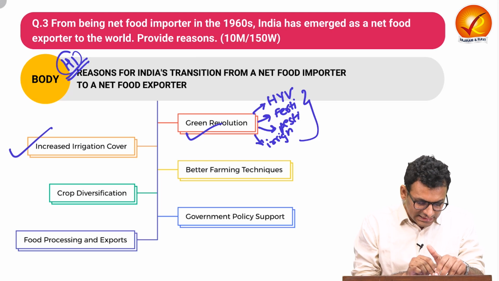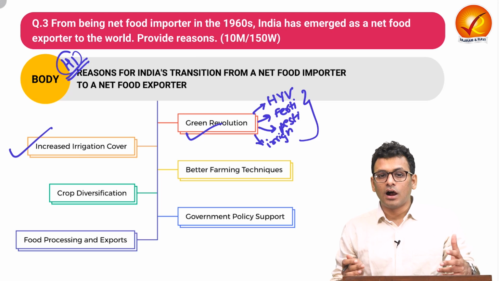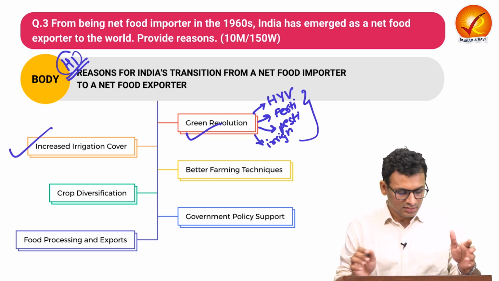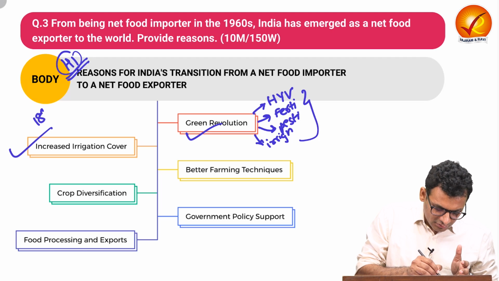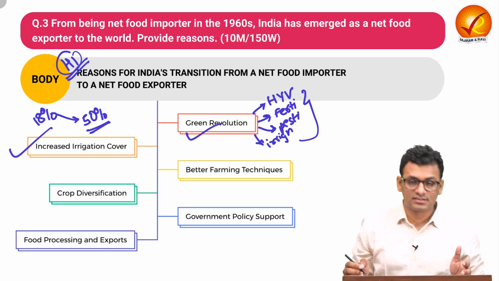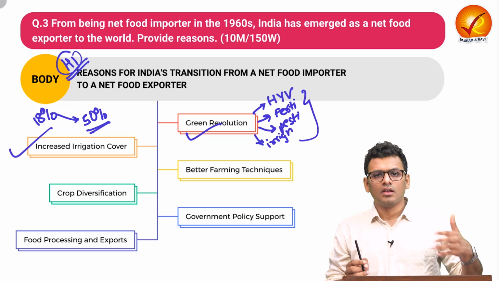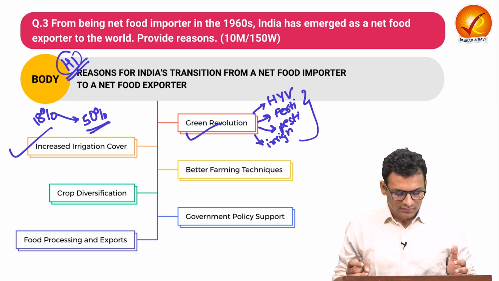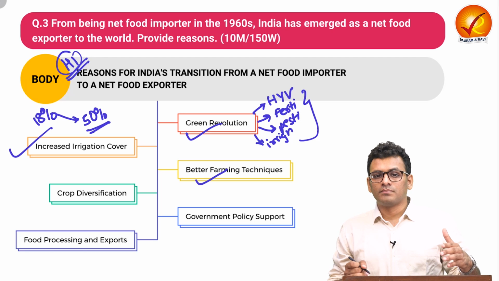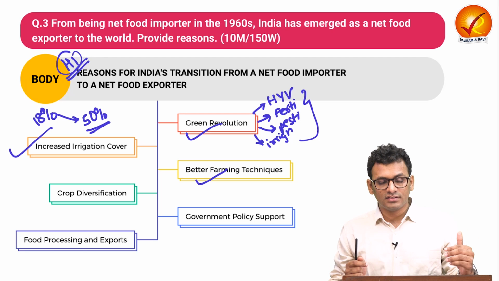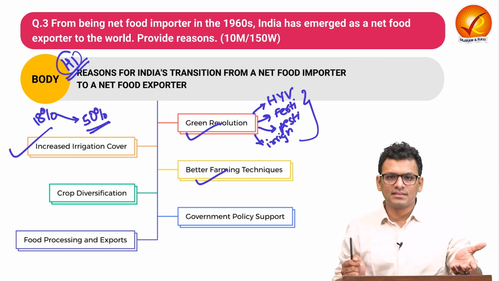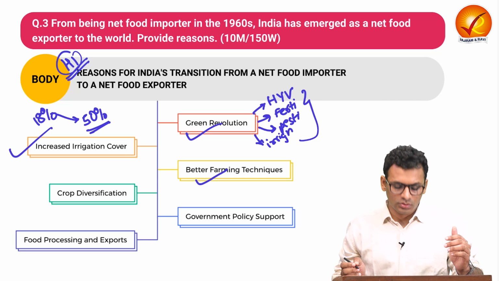Next, you can talk about increased irrigation cover, as the green revolution also impacted the total area under irrigation, where in the 1960s it was around 18%, which is almost around 15% in the present context. So again, the irrigation cover helped with respect to the food security of the nation. Next is better farming techniques. Over here we have to provide points for the mechanization of agriculture, where different kinds of technological advancement helped with respect to automating various ways of producing agricultural goods.